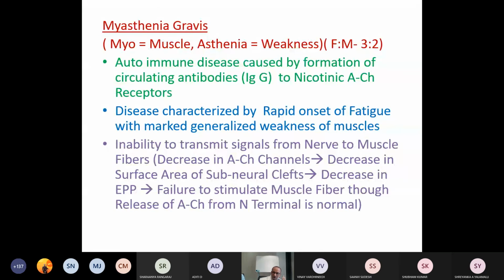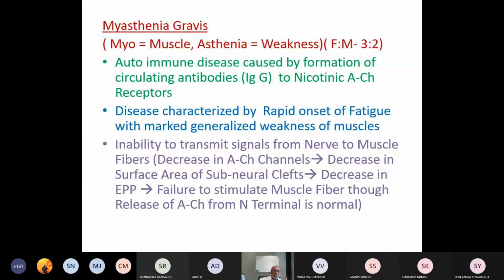I had already mentioned what is fatigue. It is a reversible protective phenomenon wherein there is decrease or absence of performance due to repeated or continuous stimulation. Understood? Fatigue. The disease is characterized by rapid onset of fatigue with marked generalized weakness of the muscles.